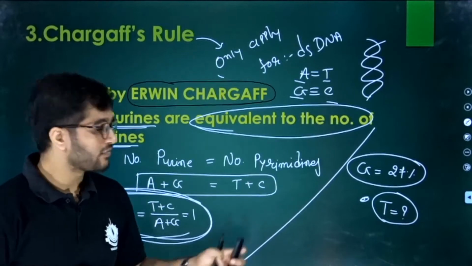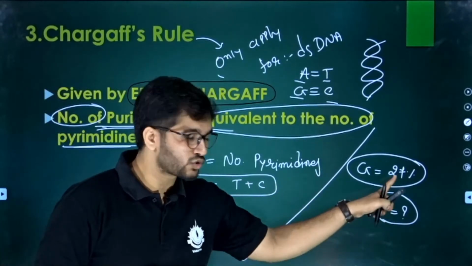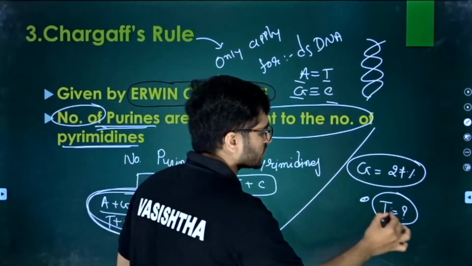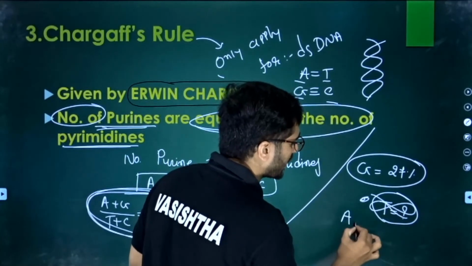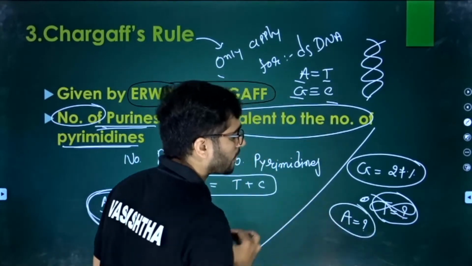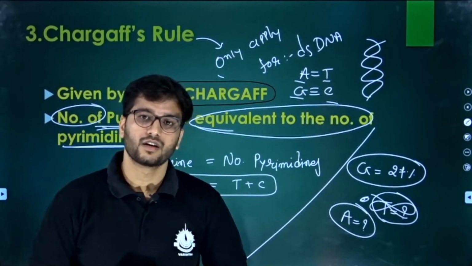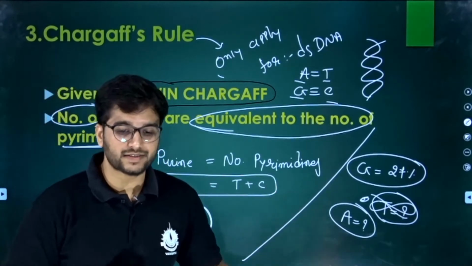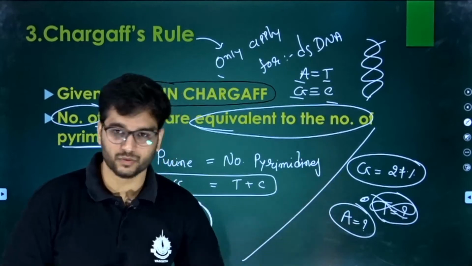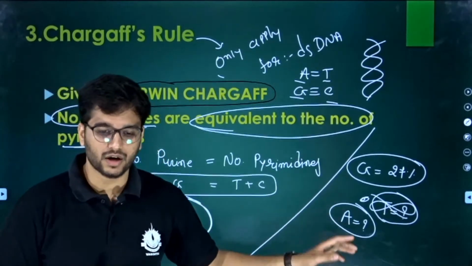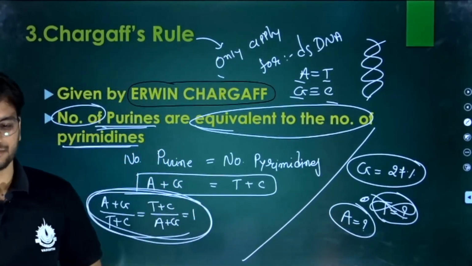Let's change the question: then what about the adenine? Please try by yourself and do this question. It is very easy. Place that in the comment section.